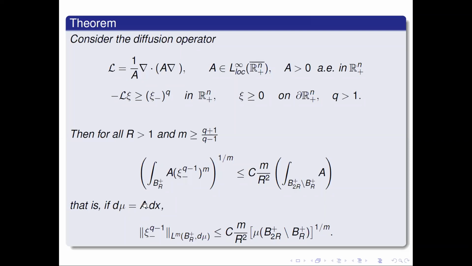So if the mu is just a dx, then what we are saying here is that psi to q minus 1 in the LM space with respect to that measure mu is bounded by m over r square times the measure itself of an annulus with size r to a power 1 over m. That's what comes after optimizing this inequality after testing with powers and scaled cutoffs.